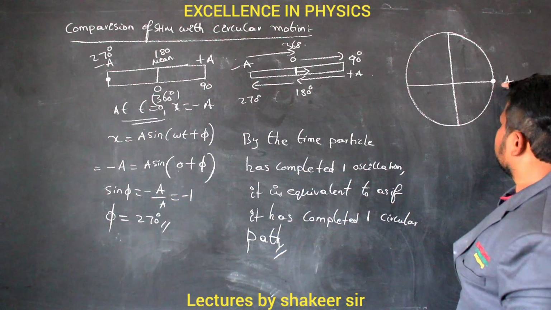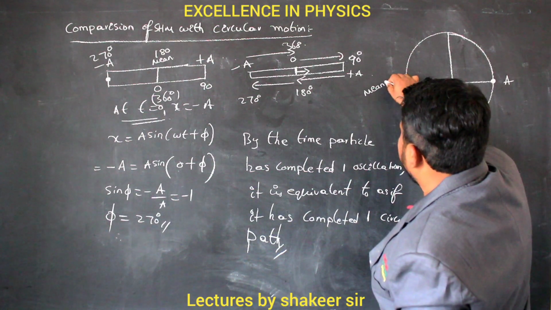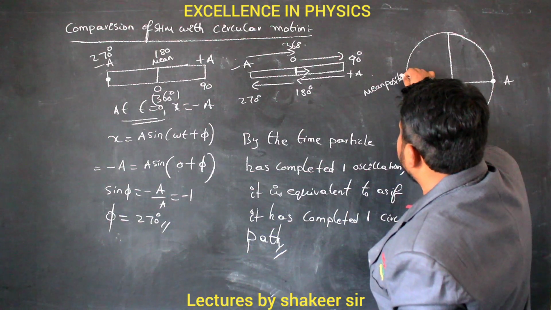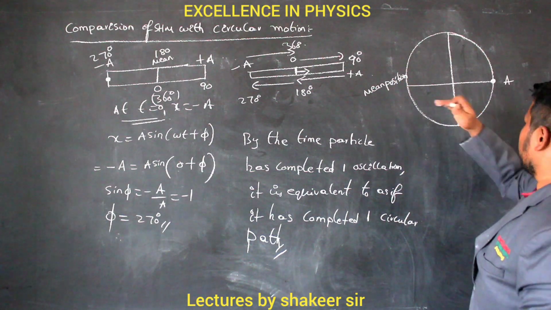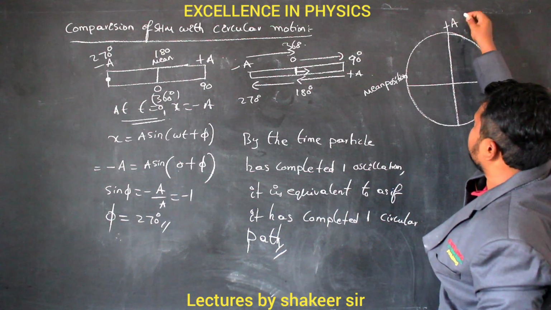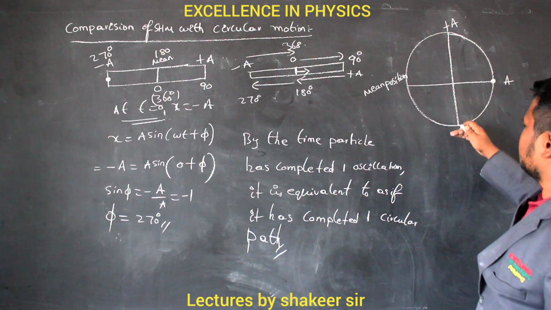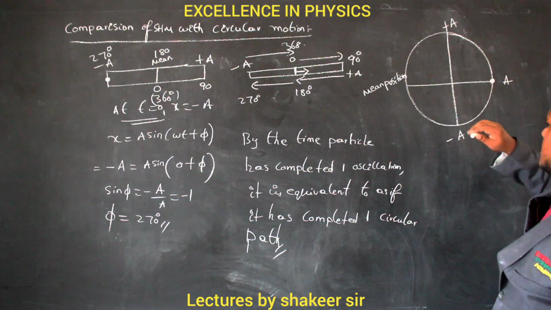Clear ma? So this line we call the mean position. Okay? So this line we are calling the mean position, and the particle is starting from the mean position. So the line above this one becomes the positive extreme position, and the point below this one becomes the negative. So this becomes our plus A and this becomes our minus A.